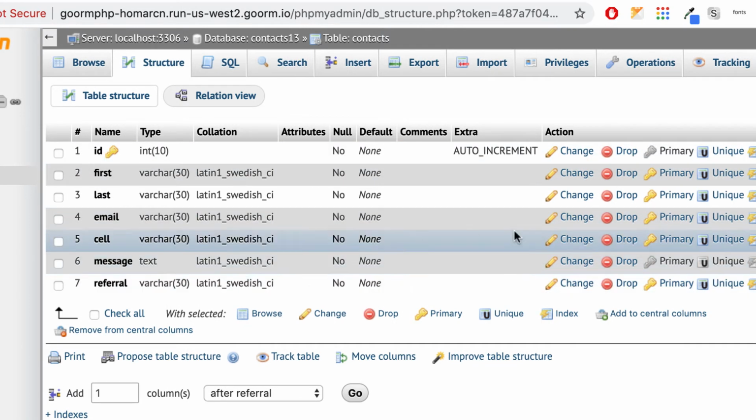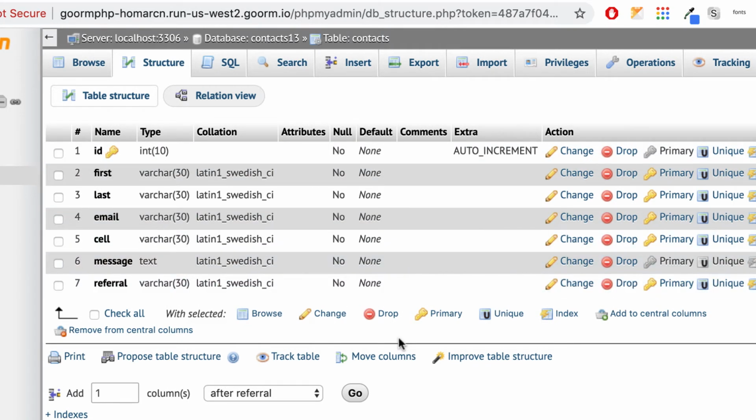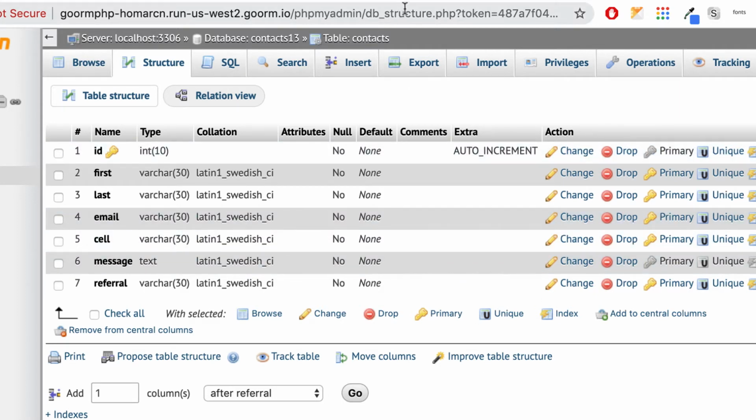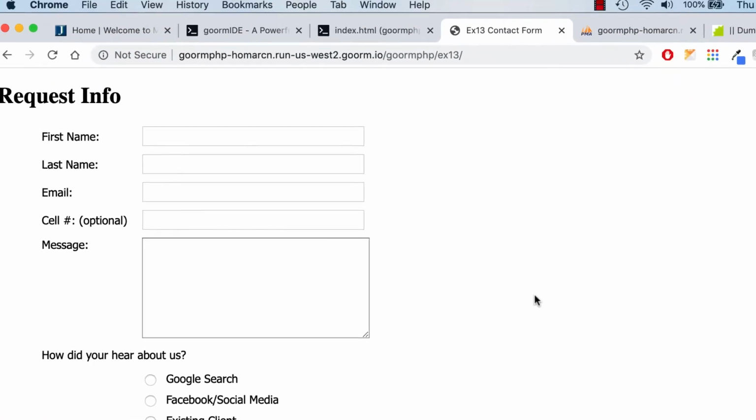If there's any problem here, you can always edit these now because we don't have any records in there. Everything looks pretty good. There's nothing to do right now because we're going to enter records from our web page. We're not going to do anything in here right now. So I'm just going to leave this open, and it might even close out after a certain amount of time, but we'll go back to here. Nothing to do here yet.